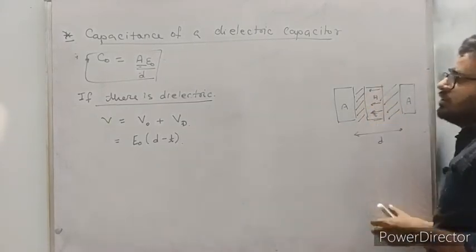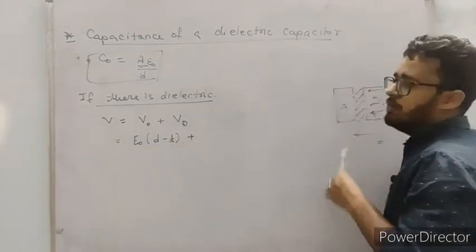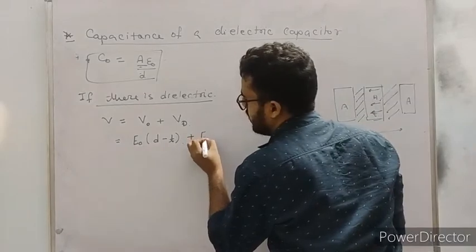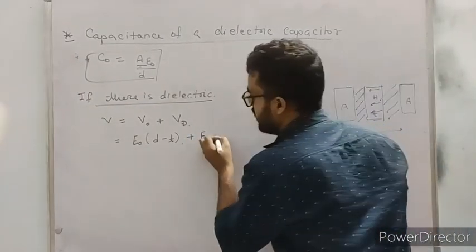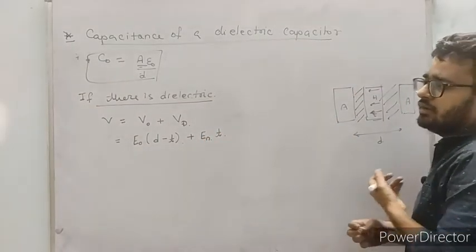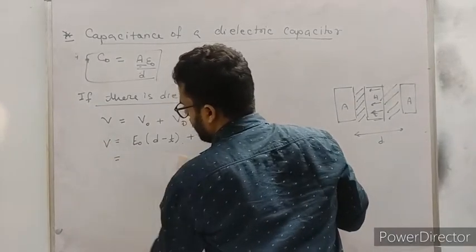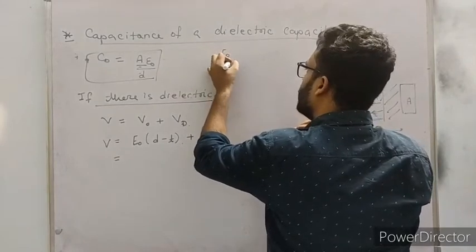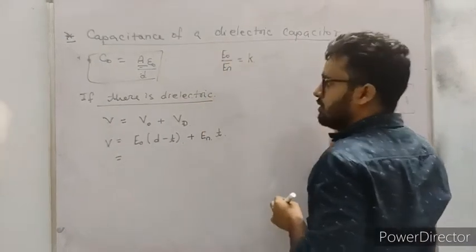Okay, now talk about the potential inside the dielectric. What will be the value? The net electric field inside the dielectric into the thickness of the dielectric. Now you know the value of E naught and E net, that ratio is equal to the dielectric constant.